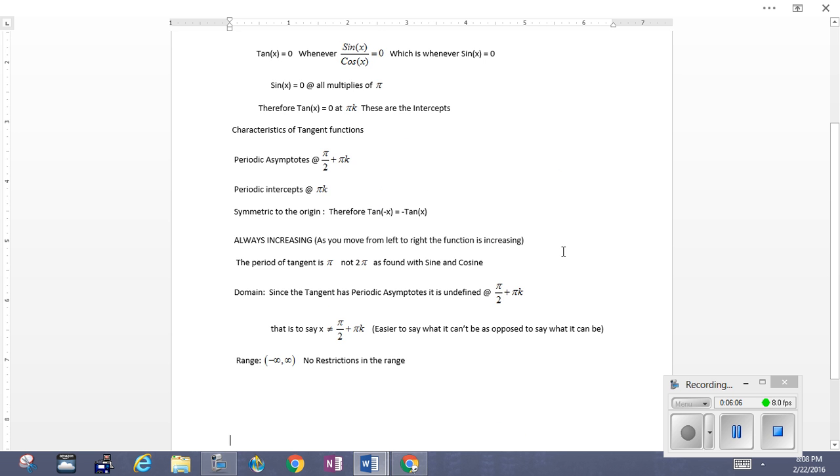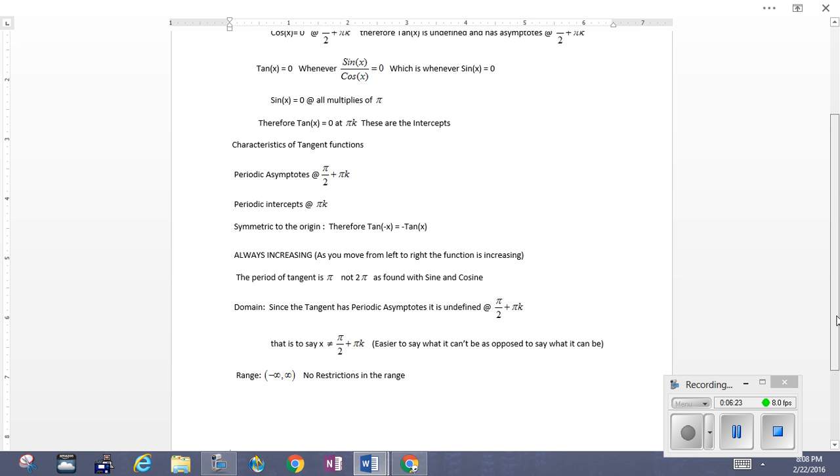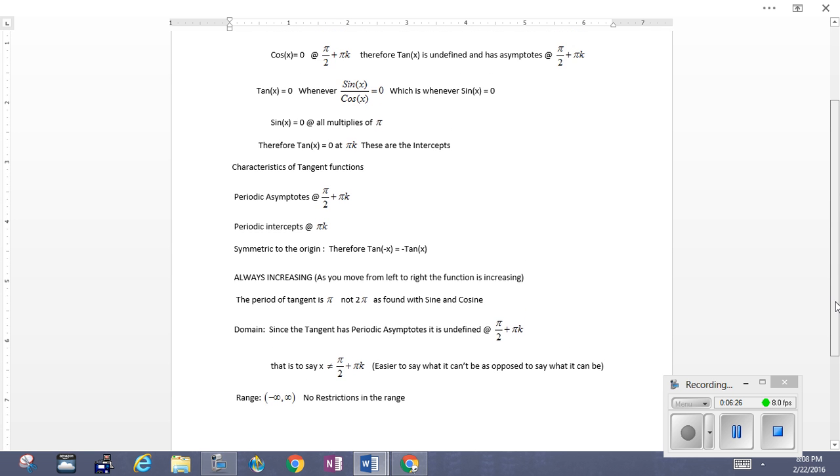So it is easier to say what the domain is not rather than what it is. We could say the domain is all real numbers except all values of the variable satisfying pi over 2 plus pi k, or else we could say the tangent is undefined at pi over 2 plus pi k.